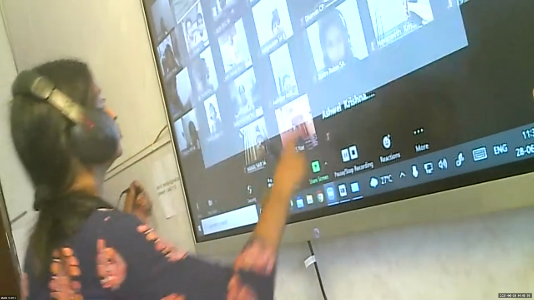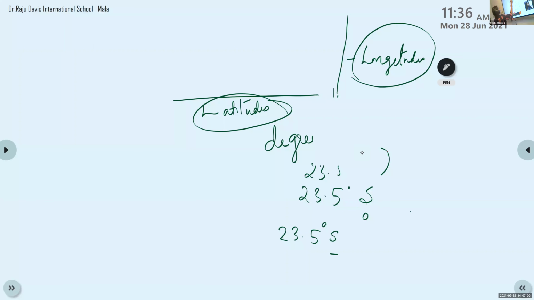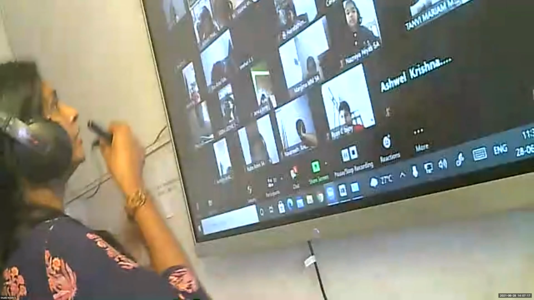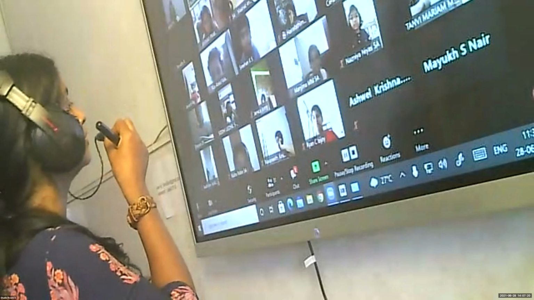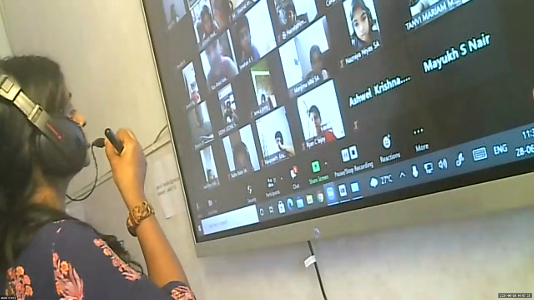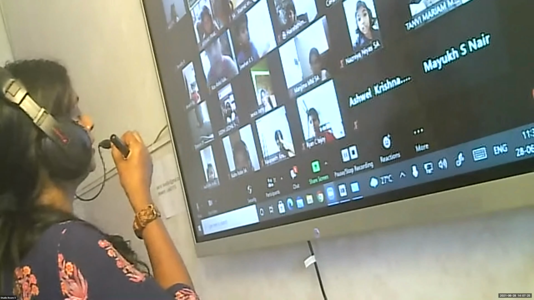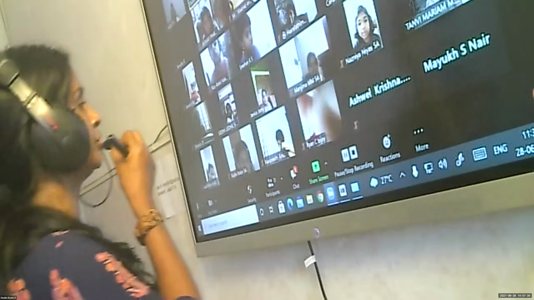Don't be confused with the position. These are all parallel, so they are also known as parallels. These parallel lines are drawn around the earth to study more about the Earth, and they are called latitudes. Then let me ask someone. Jenica, which is an important latitude? Equator. Equator is an important latitude.